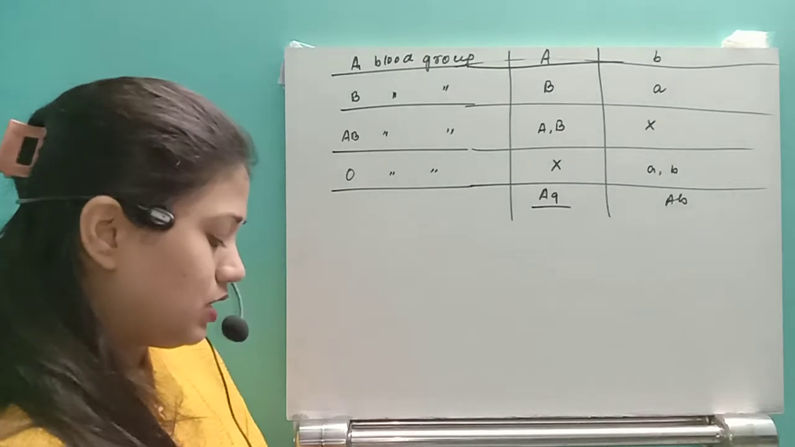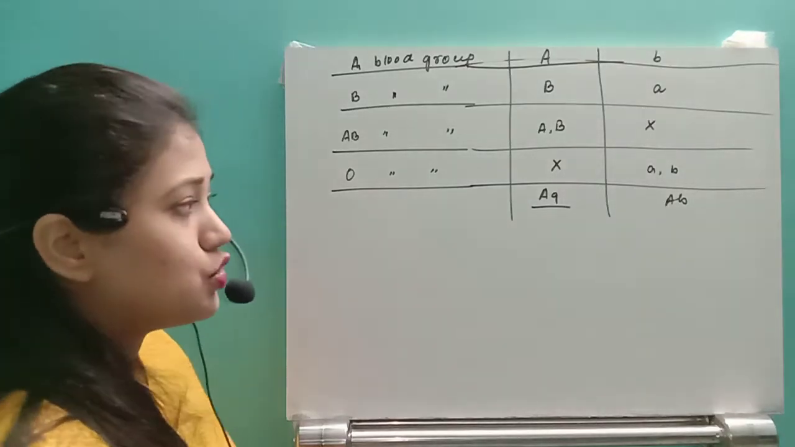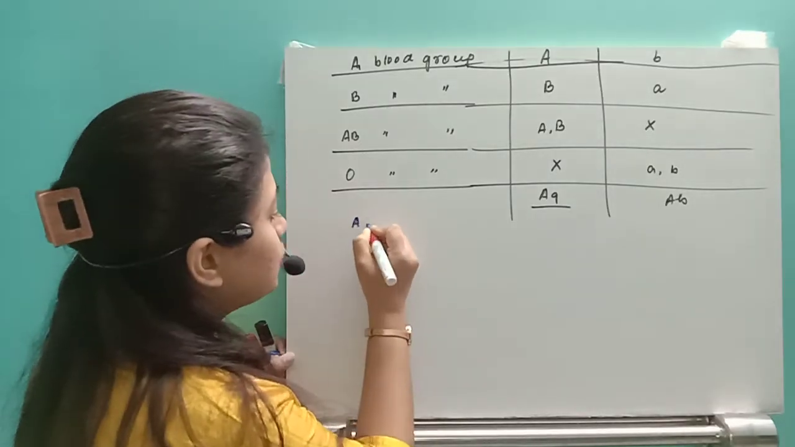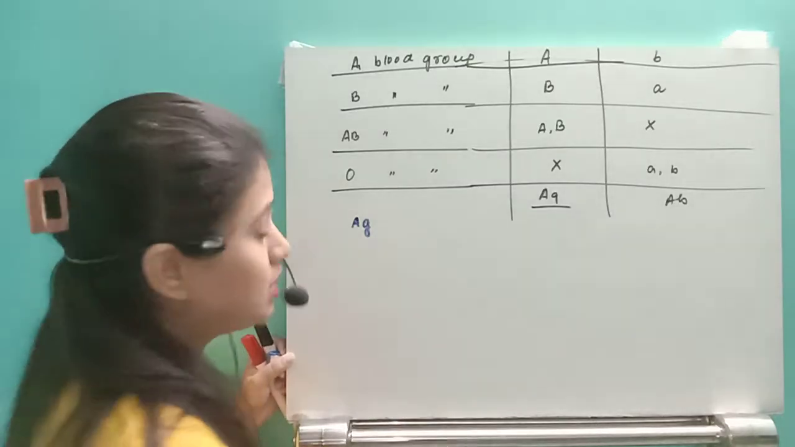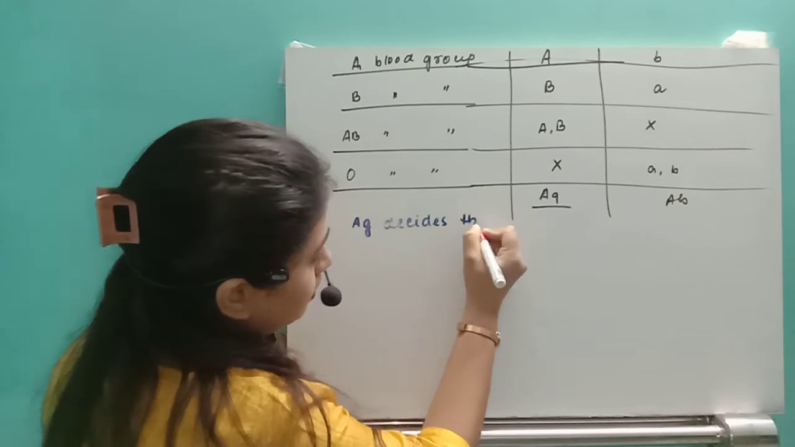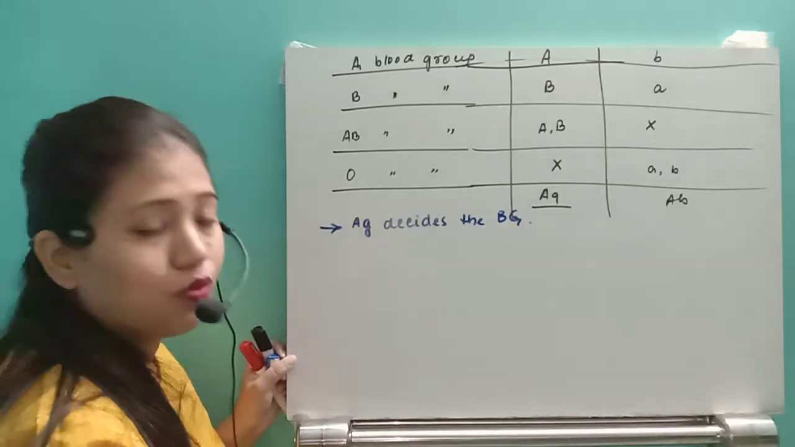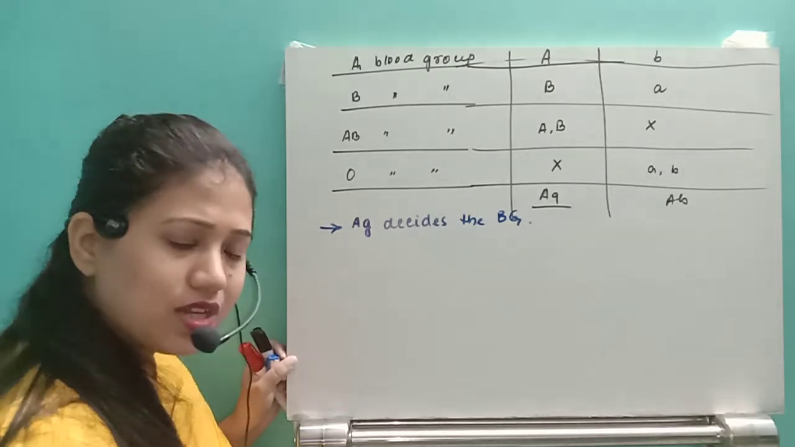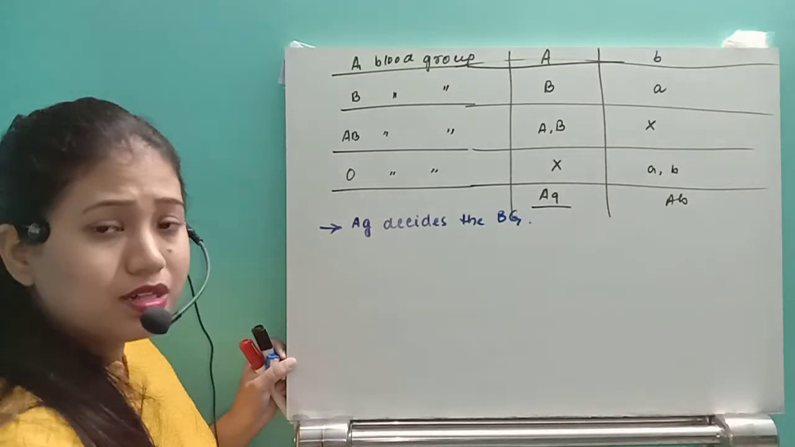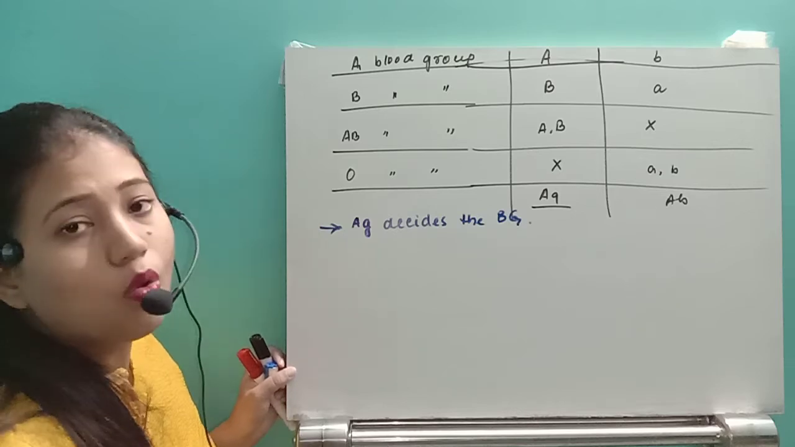From this antigen and antibody, what we have understood is that whatever blood group the individual has, the antigens present in the blood decide the blood group. Remember, antigens are the ones who decide the blood group. If any antigen is present, he will have that blood group. Okay, A antigen, A blood group. B antigen, B blood group. AB antigen, AB blood group. No antigen, O blood group.